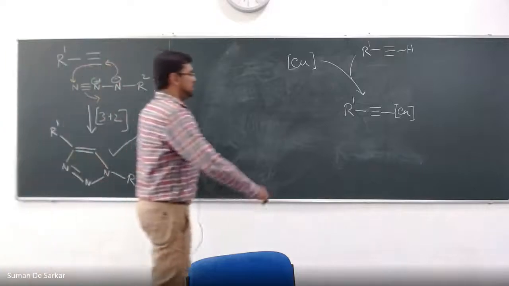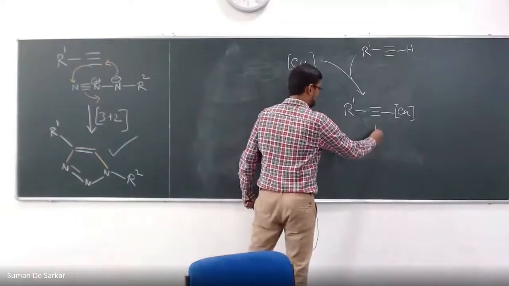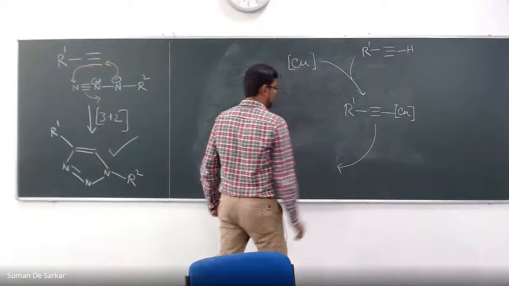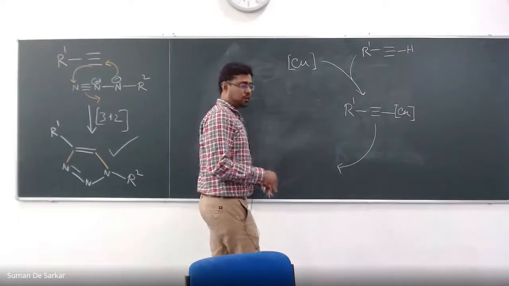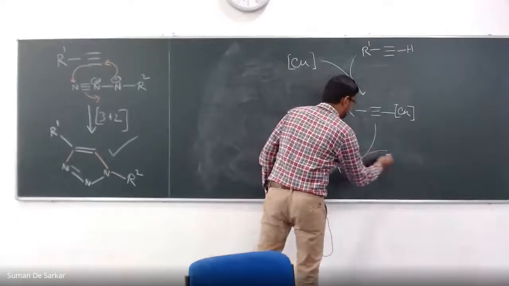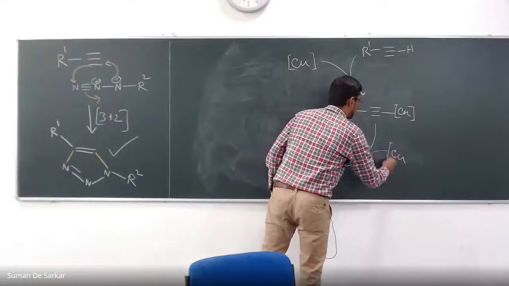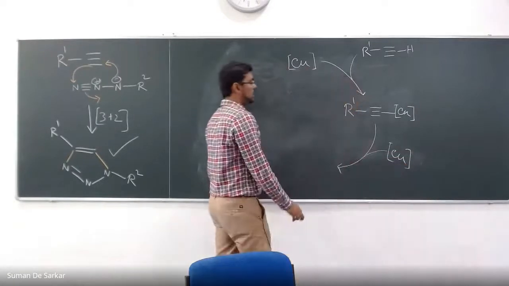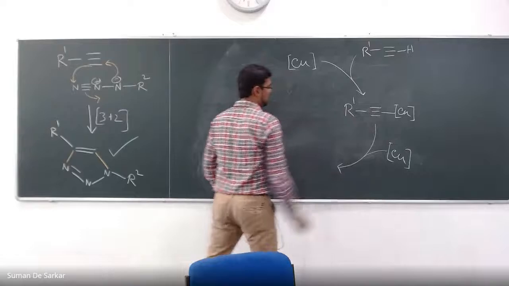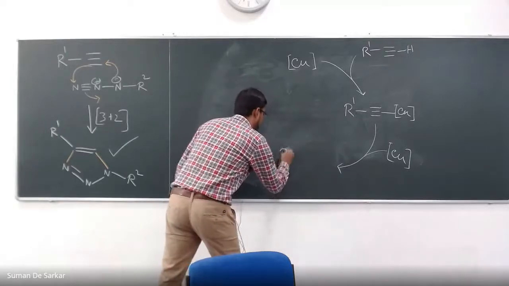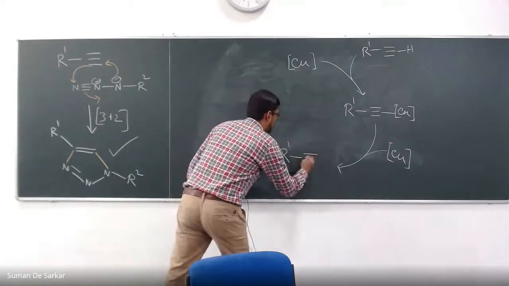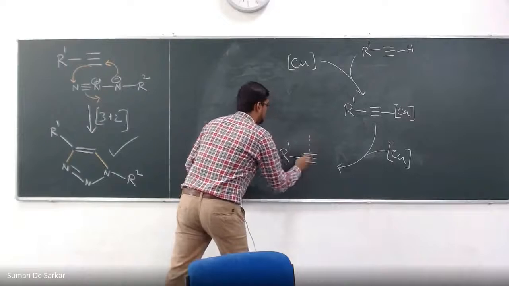Then second step, what happens? A second molecule of copper comes. Then this again coordinates with the triple bond. It's a dotted thing.